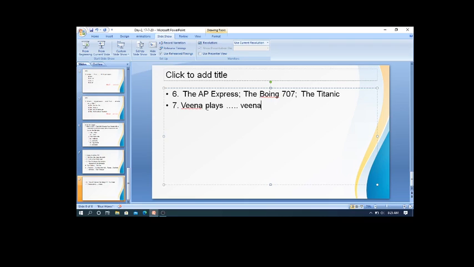So Veena plays Veena. Before this Veena, which is the name of a musical instrument, we use the article the. So it is Veena plays the Veena. Therefore, the rule is that the article the is used before musical instruments. So it is correct to say the Veena, the guitar, the tabla, the violin, etc.